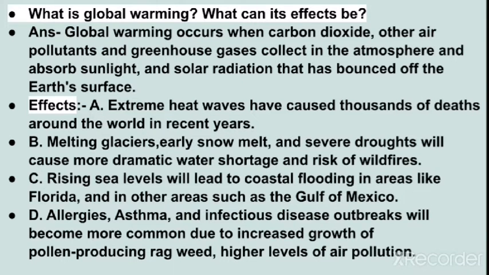Next question. What is global warming? What can its effects be? Answer. Global warming occurs when carbon, other air pollutants, and greenhouse gases collect in the atmosphere and absorb sunlight and solar radiations that has bounced off the Earth's surface.